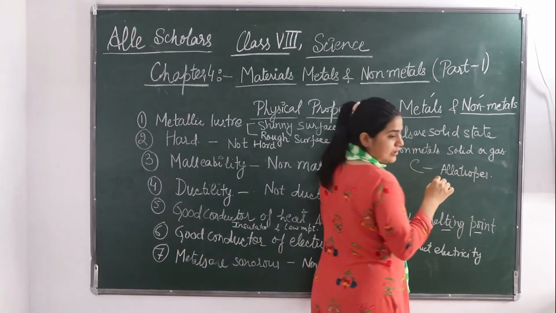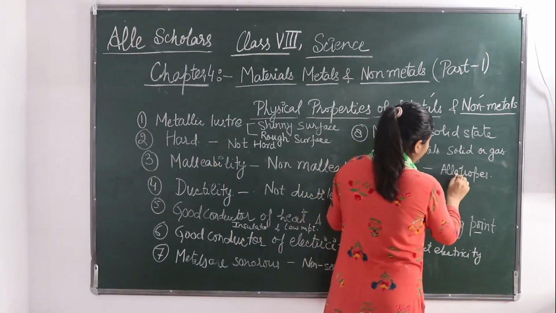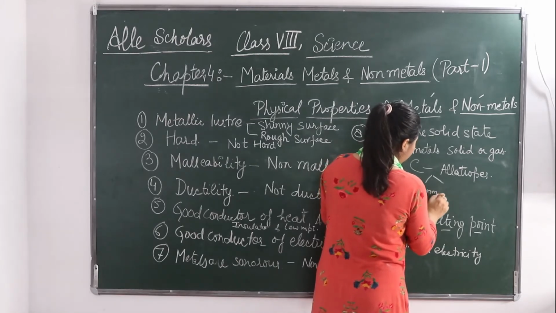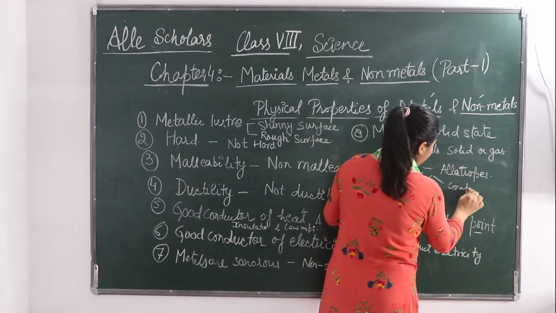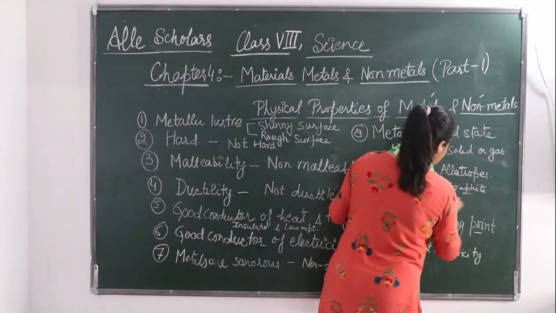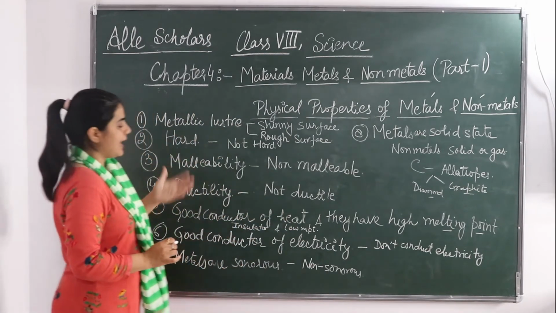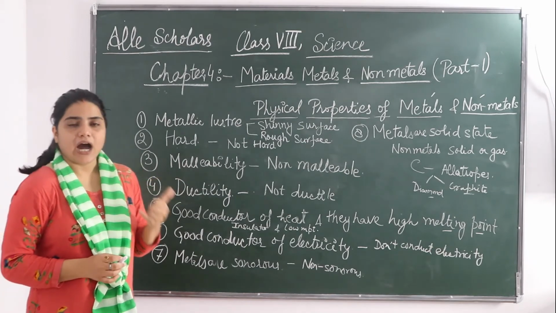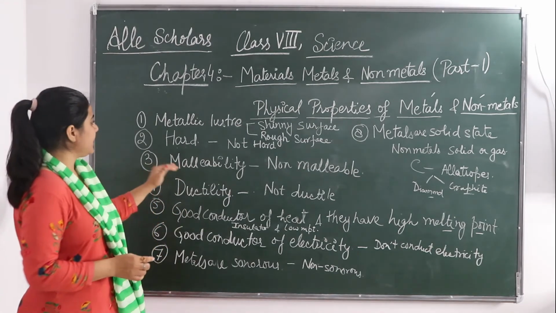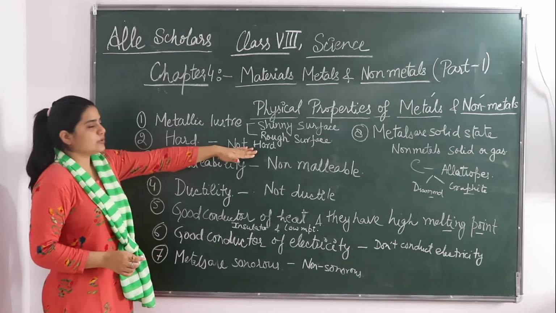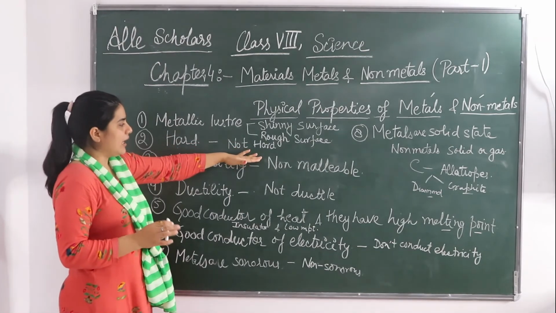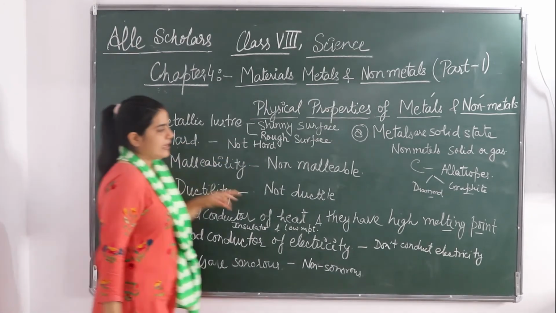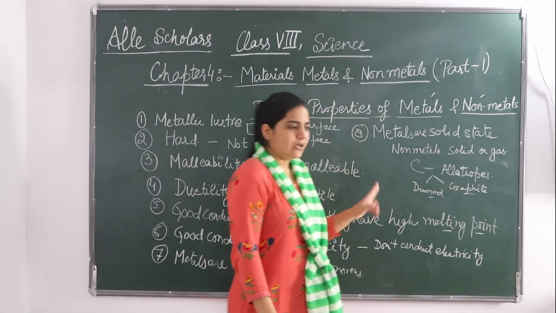Okay, different allotropes of carbon. Two allotropes are diamond and graphite. Both being non-metals, they have some exceptions. Diamond, being an allotrope of carbon, is the hardest natural substance. Whereas we studied here that a non-metal is not hard, it's soft, but metals are hard. But there is an exception: diamond is hard, being a non-metal also.